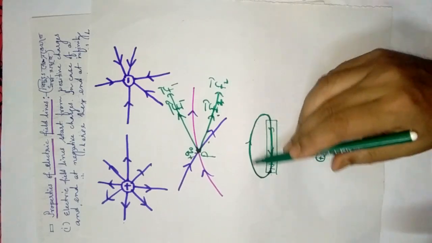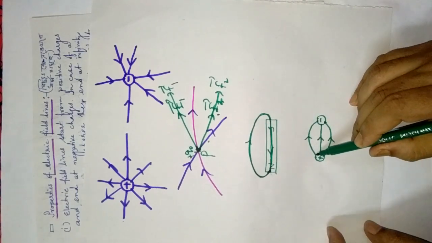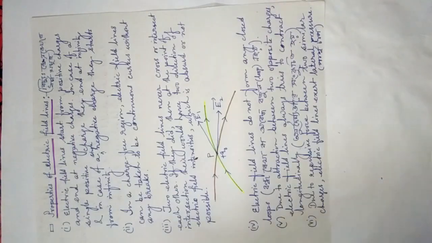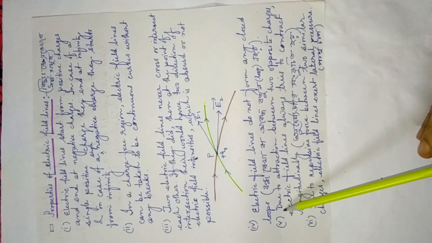That's why they are closed loop, but these are not closed loop. They are just a line, whether it is a straight or curved line. Okay, now next, see number 5.